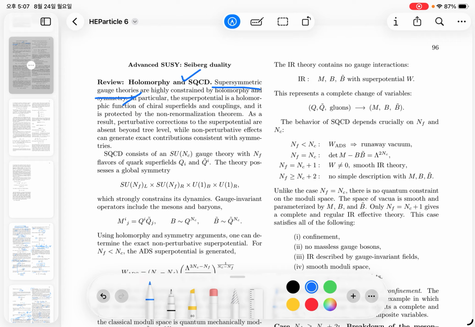The superpotential and couplings are protected by the non-renormalization theorem of supersymmetry, so there are no additional perturbative corrections beyond the tree-level effect. For example, if we consider SQCD with gauge group SU(NC), where NC is the number of colors and NF is the number of flavors of quark superfields, then we can assign the left-handed and right-handed superfields under the global symmetry, with baryon numbers, under R symmetry. Then we can include gauge invariant operators like the meson and the baryon, which consist of the quark superfields.